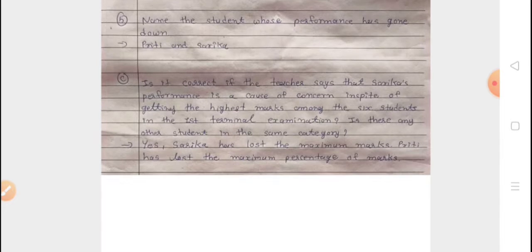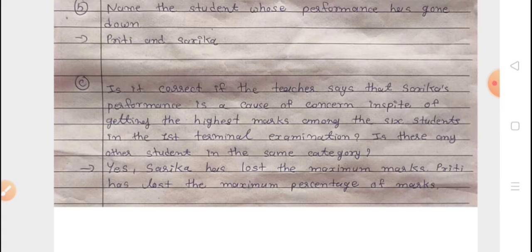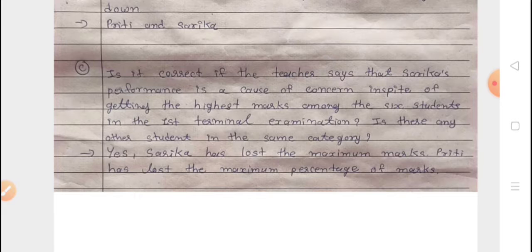Okay, now question C. Is it correct if the teacher says that Sarika's performance is a cause of concern in spite of getting the highest marks among the 6 students in the first terminal examination? Is there any other student in the same category? Yes, as we have seen earlier, Sarika has lost the maximum marks. Preeti has lost the maximum percentage of marks.